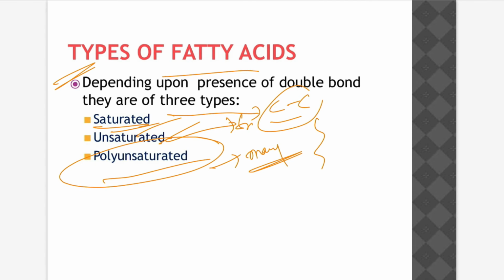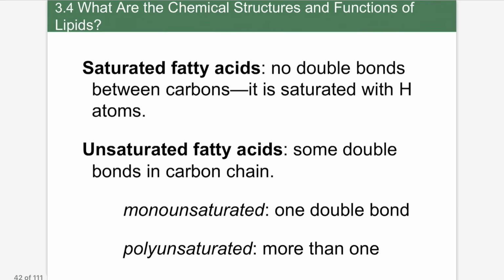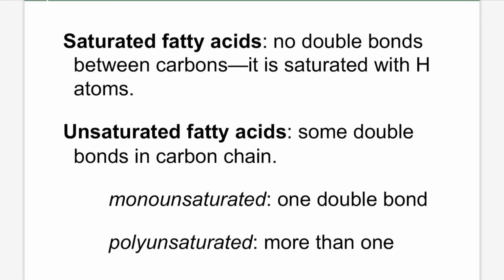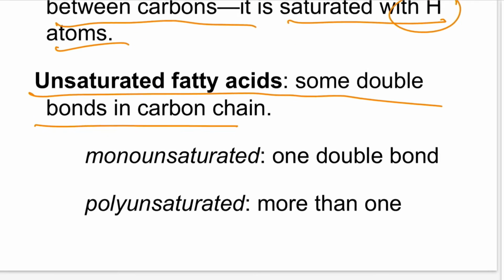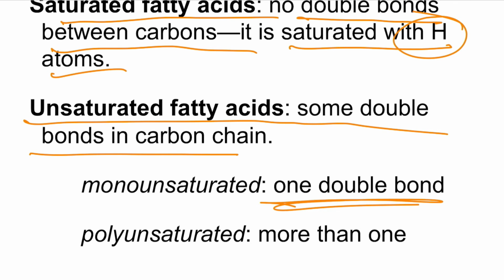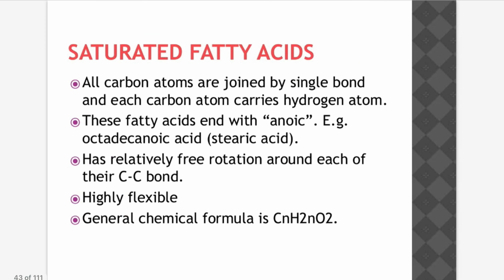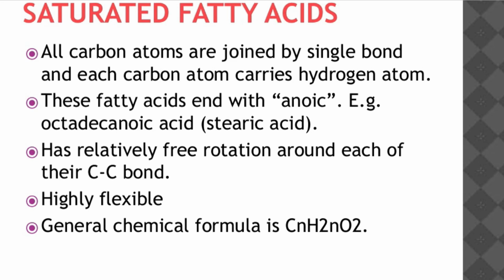Saturated means generally all C-C bonds are single bonds. Then we go for the detailed definition. Saturated fatty acid has no double bonds between the carbons. It is saturated with hydrogen atoms only. Unsaturated has some double bonds between the carbons. Monounsaturated has one double bond. Polyunsaturated has more than one double bond.